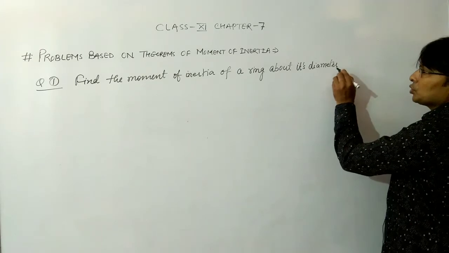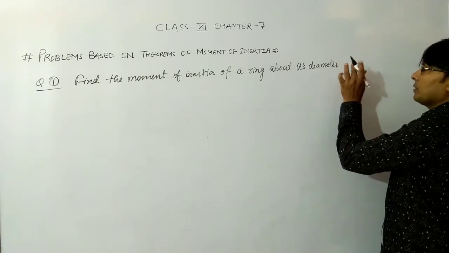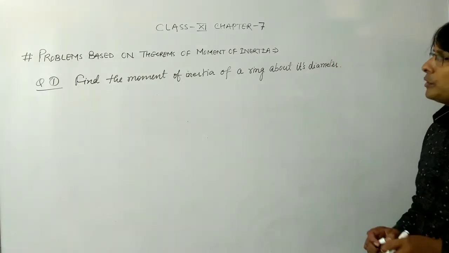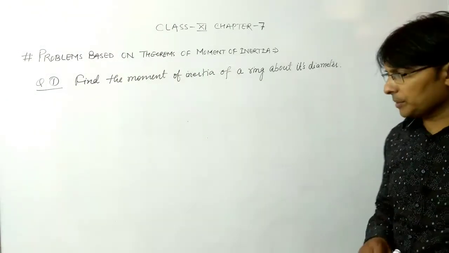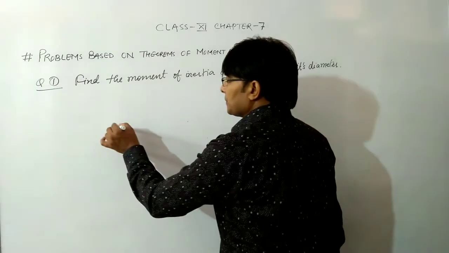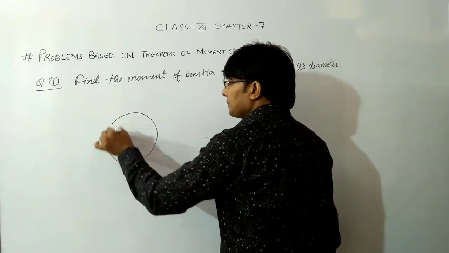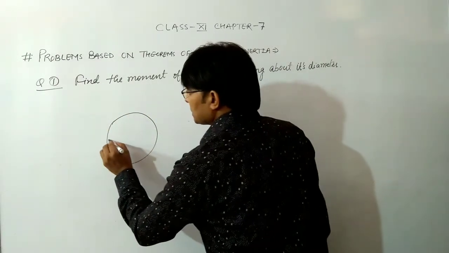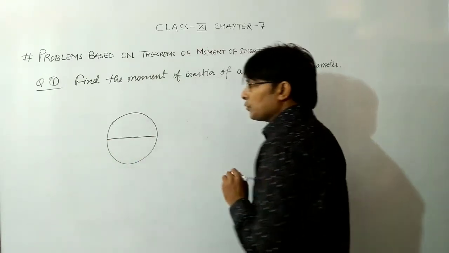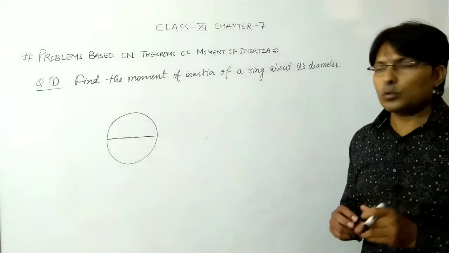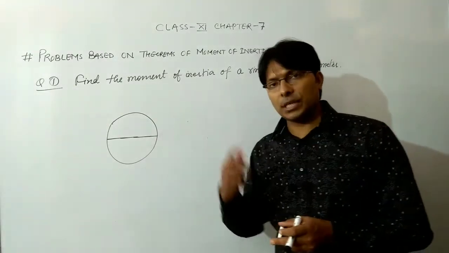There may be many diameters, so we have to find the moment of inertia of a ring about one of its diameters. Suppose this is the ring and this is the diameter of the ring. We have to find the moment of inertia of this ring about this diameter.